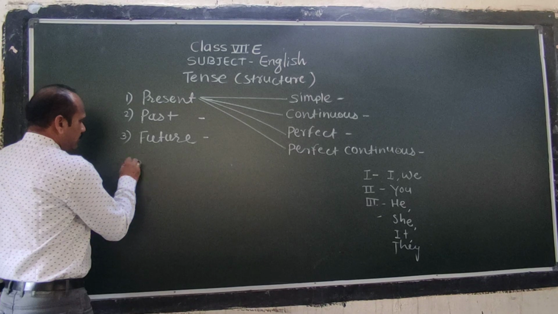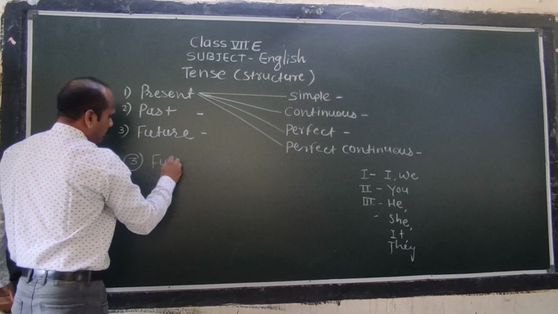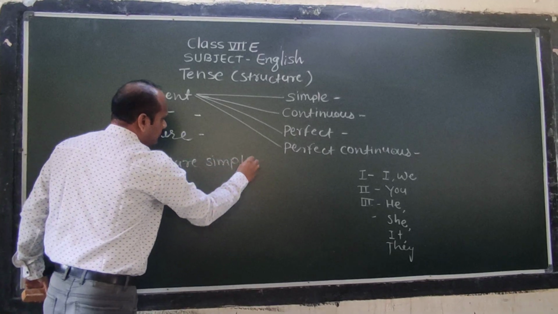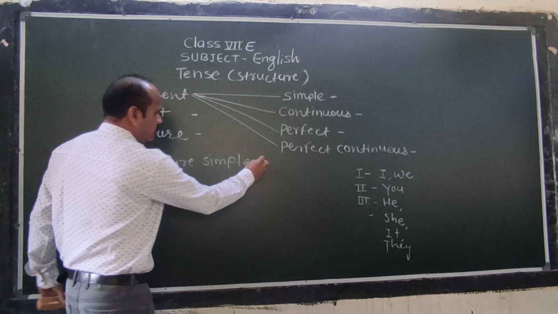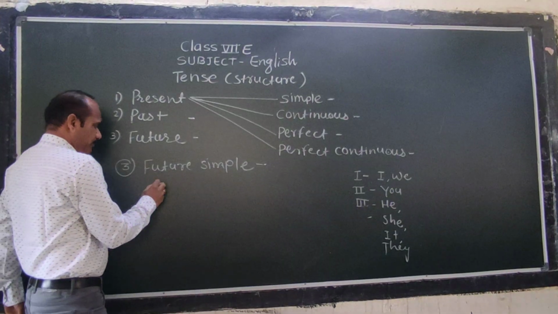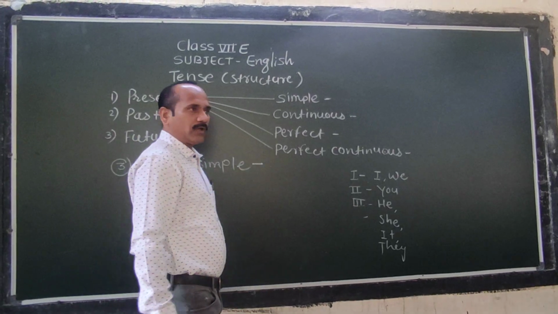Then let me discuss future simple, or simple future. We can say simple future or future simple. So what is the structure of simple future? Yes, you?